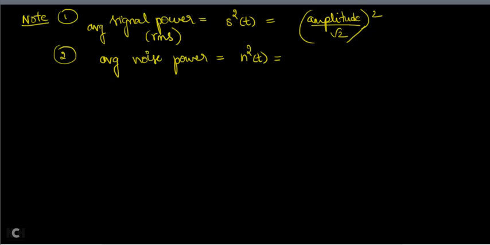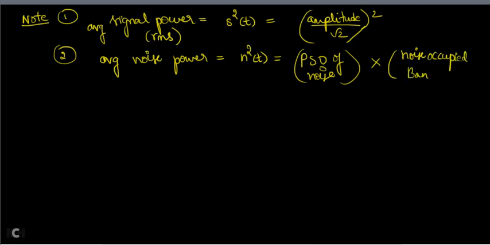The noise power can be calculated by using this formula: power spectral density of noise multiplied by the noise occupied bandwidth. This is the formula used to calculate the average noise power. Wherever noise is present in your bandwidth, only that bandwidth you have to multiply with the power spectral density, and that gives the average noise power.